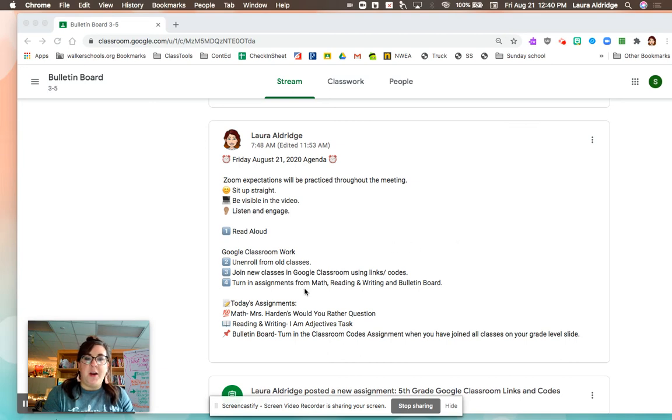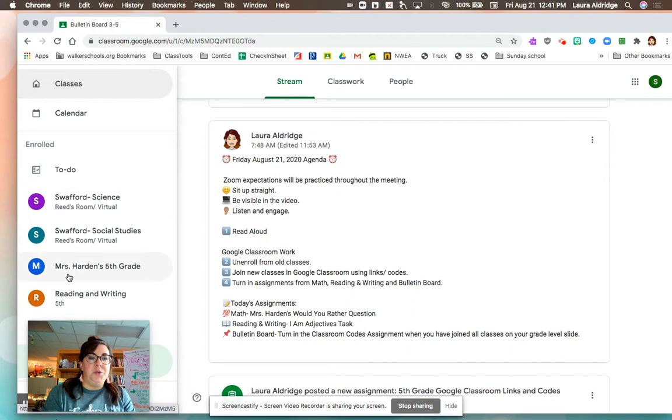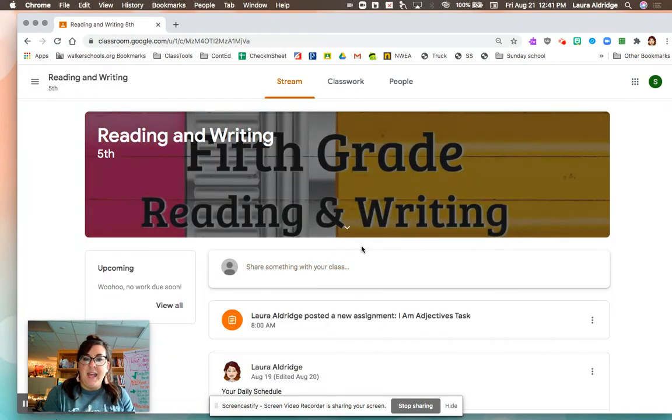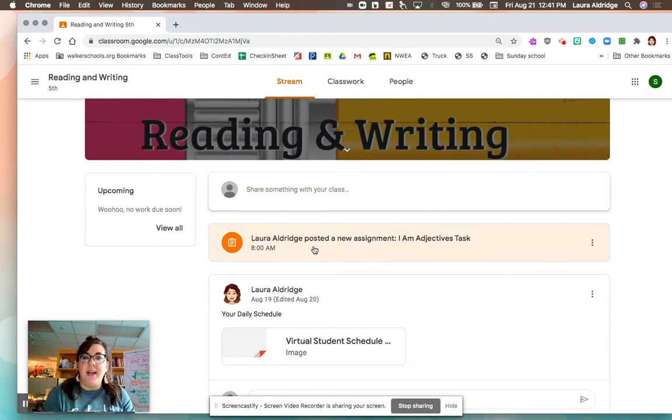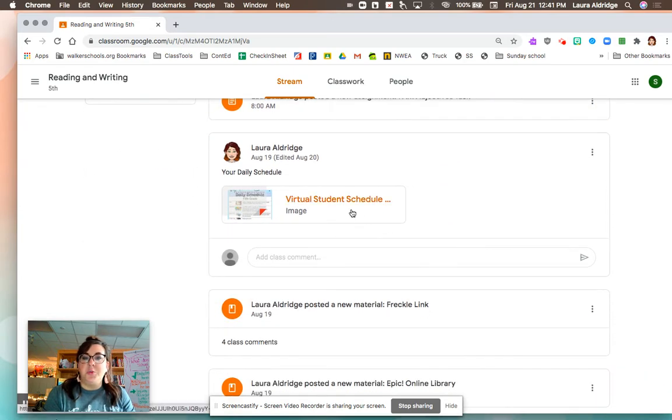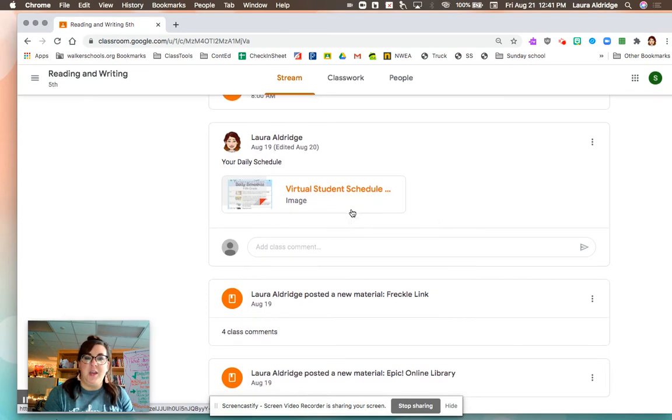The next part of our agenda talks about reading and writing, and I have a task there that says I Am Adjectives Task. So I'm going to go over to my class list and choose my reading and writing for today. Inside here it says that Miss Aldridge has posted a new assignment, I Am Adjectives Task, but I'm really curious. So I'm going to go down through here and it says there's a virtual student schedule. Ooh, maybe that's for next week.